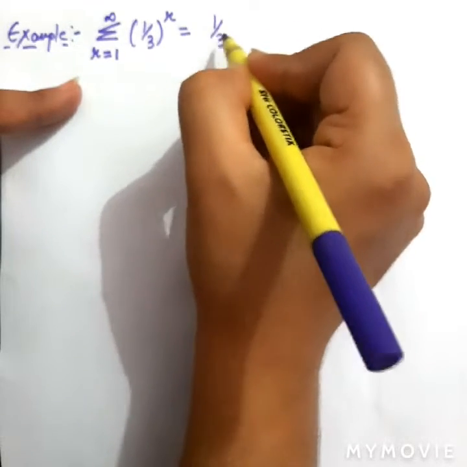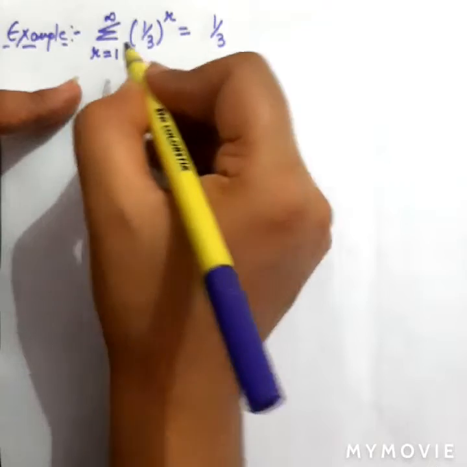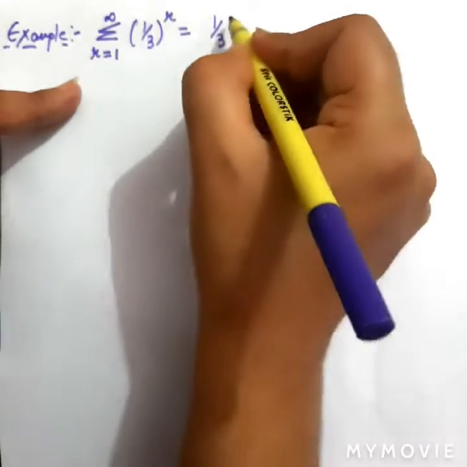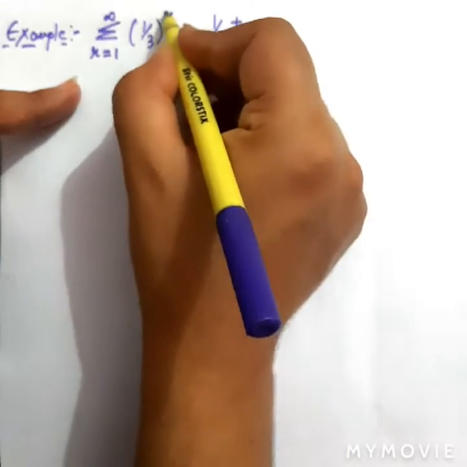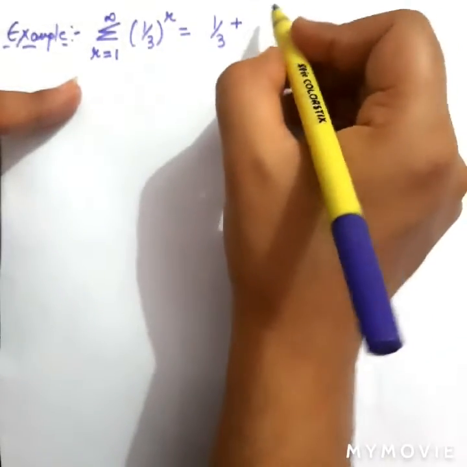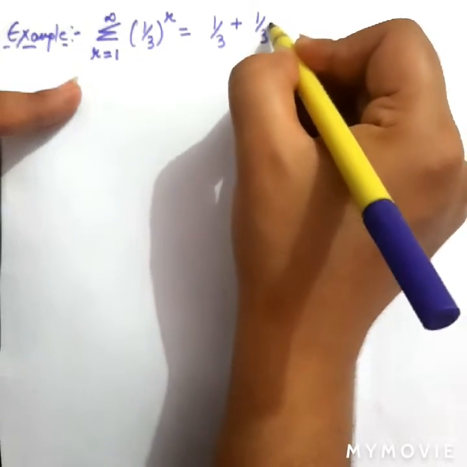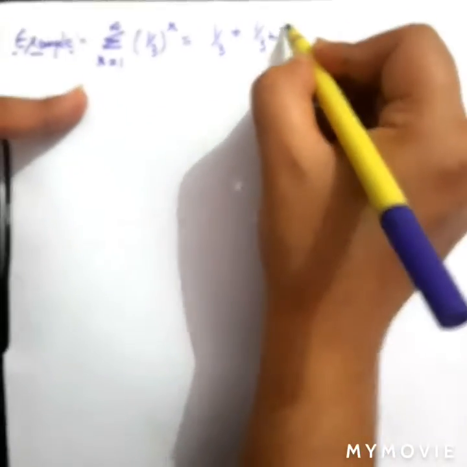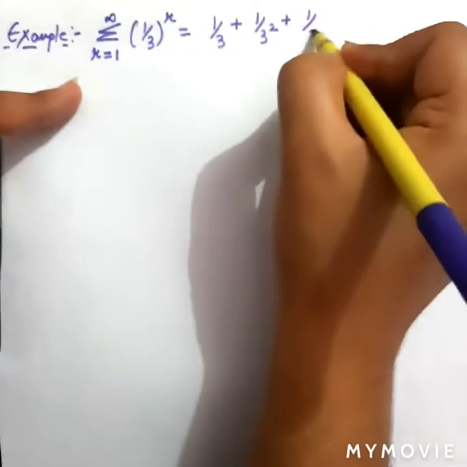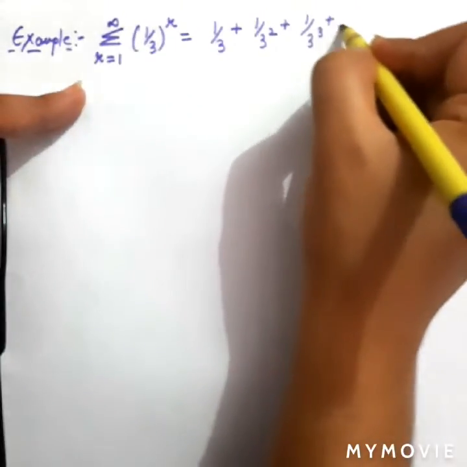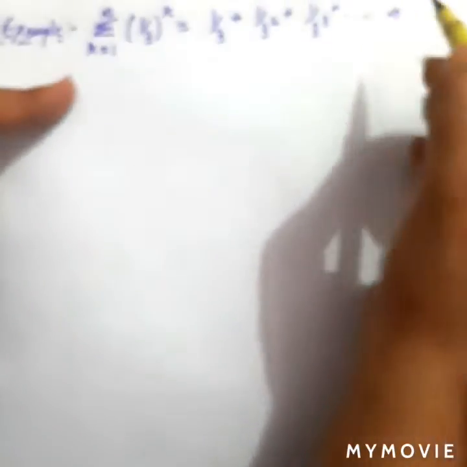First of all, 1 upon 3 for r equal to 1, right? And summation, so that means we will add these terms, and the next term will be, we put r equal to 2, 1 upon 3 raised to power 2, I can write this in such ways. And summation, so again addition of terms, and next is 1 upon 3 raised to power 3, and so on, and the last term is equal to infinity.